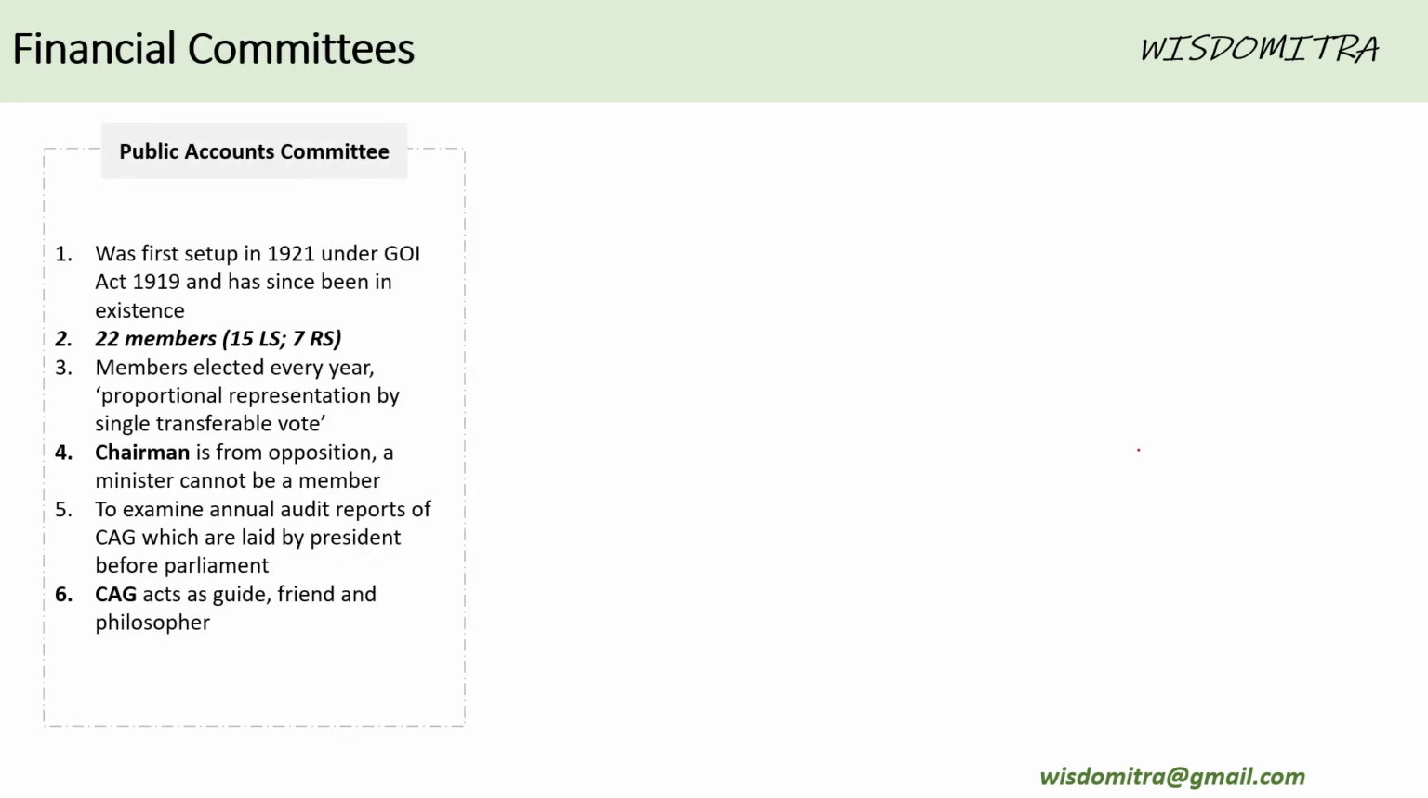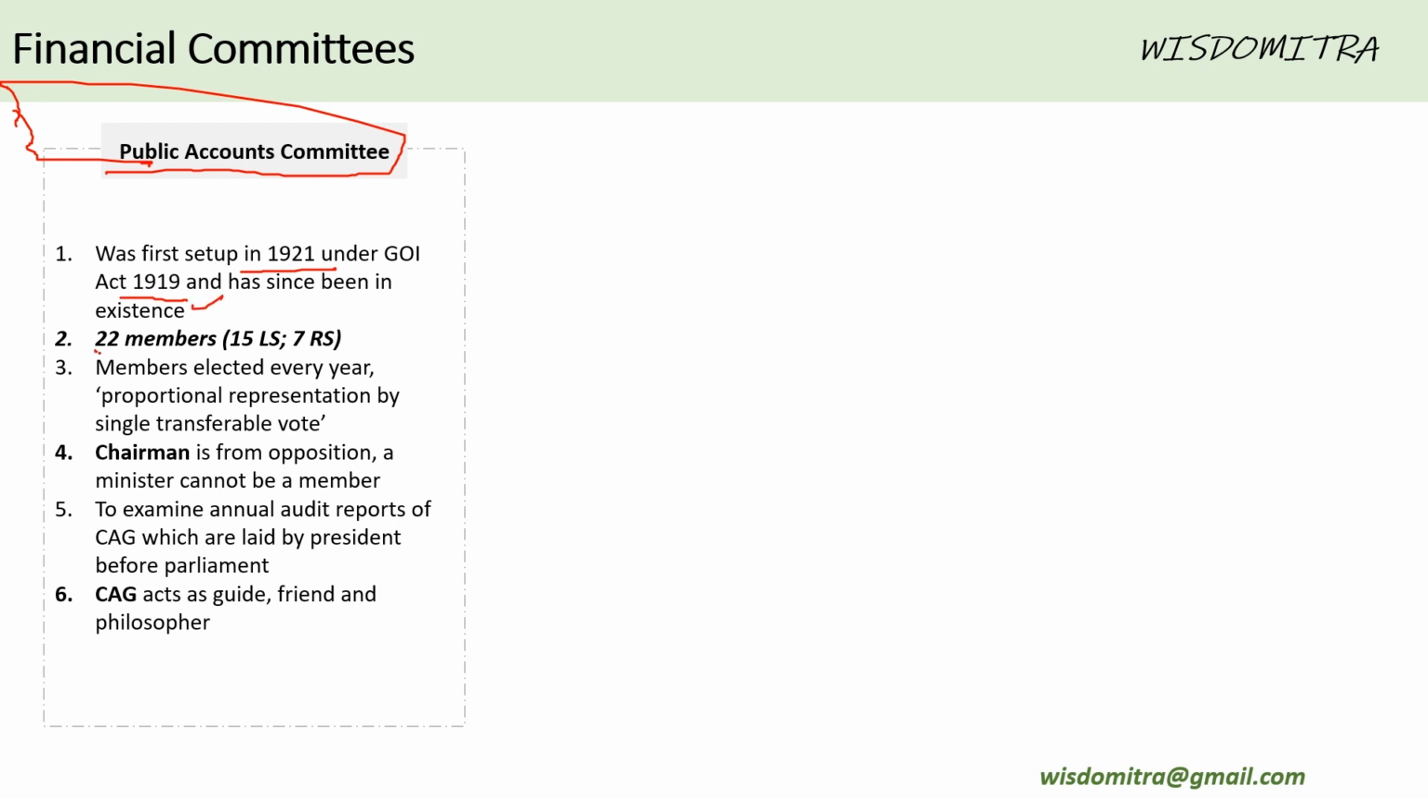Let us go and understand what are the financial committees. There are three types of financial committees that are really important. The first and foremost of the three is the Public Accounts Committee. This is one of the most important committees that you are supposed to know about. It was first set up in 1921 under the Government of India Act 1919. So this precedes the independence even, and it has been in existence since.